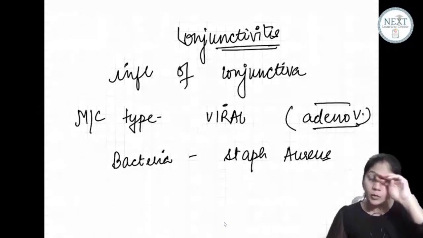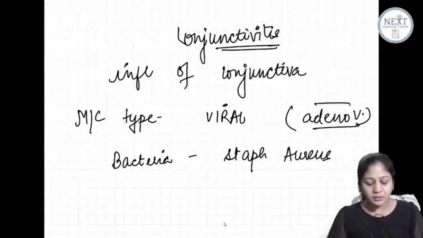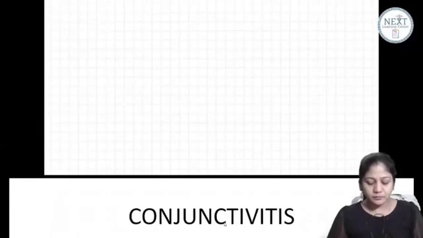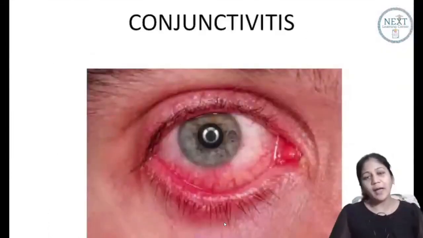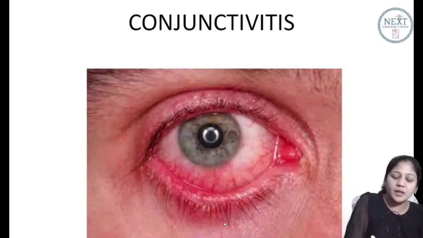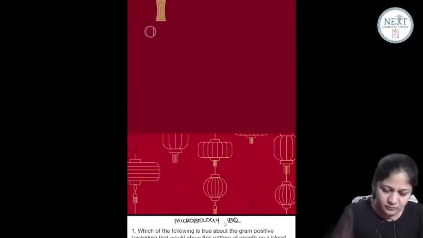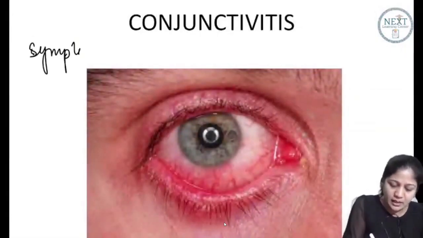Now, guys, have a look at a patient who has conjunctivitis. I'll just show you a patient. Now, all of you have a look here. What do you think should be his symptoms? What do you think, guys? Tell me.